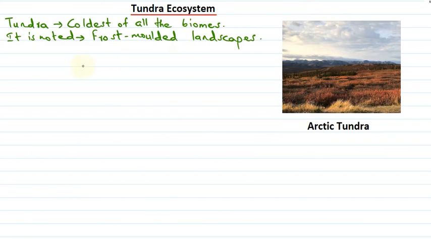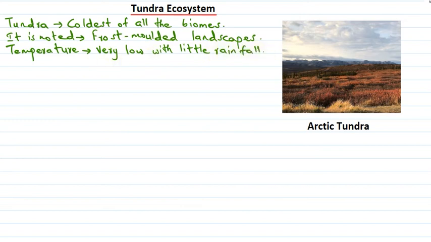The temperature here is very low, with little rainfall. The rainfall is little and the temperature is very low, and a low number of living organisms can be observed in this tundra ecosystem. Vegetation here is very scarce, like shrubs, mosses, grasses, etc. can be found here.